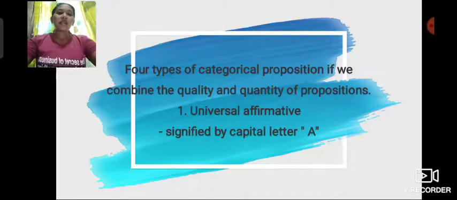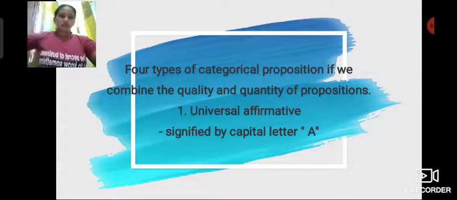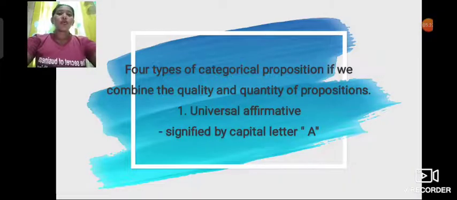Next are the four types of categorical proposition, if we combine the quality and the quantity propositions. First is universal affirmative. Universal affirmative is signified by capital letter A. The example of this is: all birds are winged creatures. The subject of this sentence refers to all birds. Then the predicate does not refer to every member, for example the bats and the flying fish.